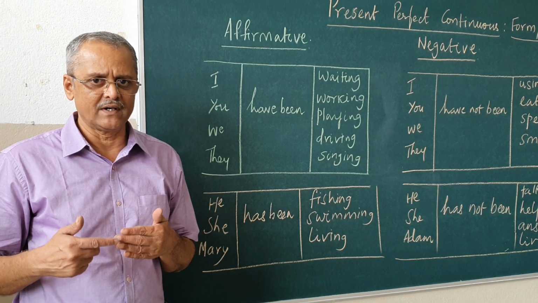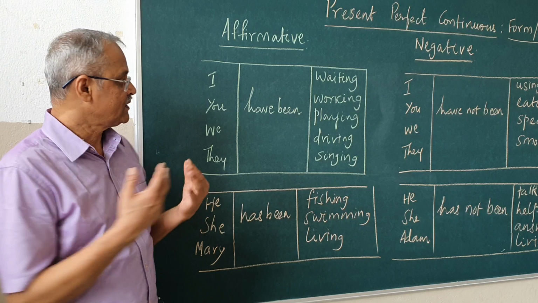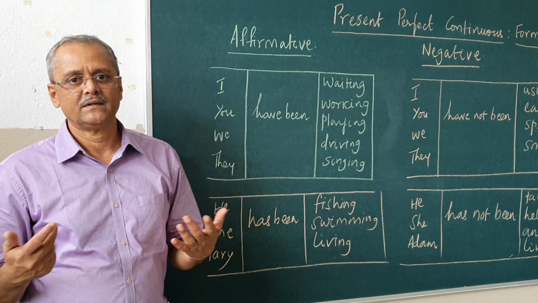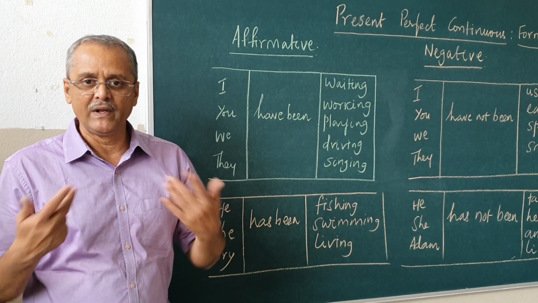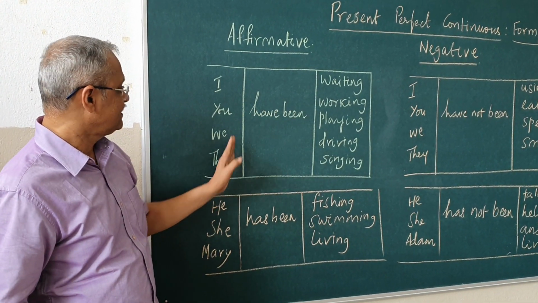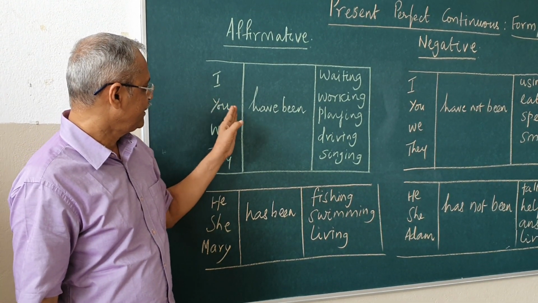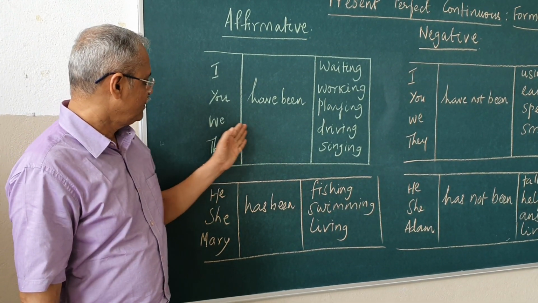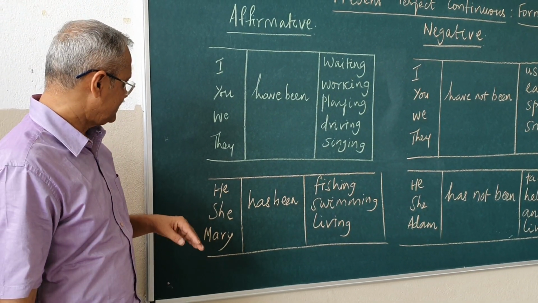The table should be used for drilling ourselves so that a greater number of new sentences will be generated. Once the structure gets recorded in us, then more sentences will come out without making conscious effort. So you have been working, we have been working, they have been working. I have been driving since morning. You have been driving since yesterday. They have been singing for the past 1 hour, like that.